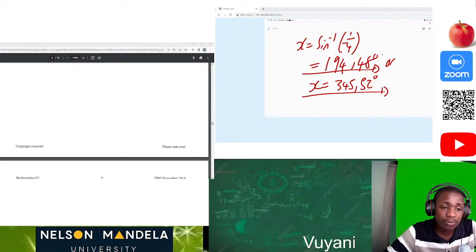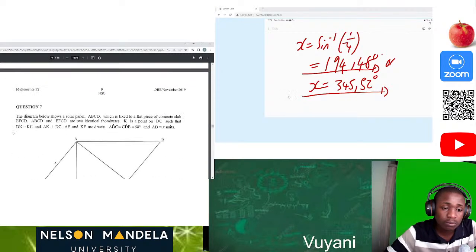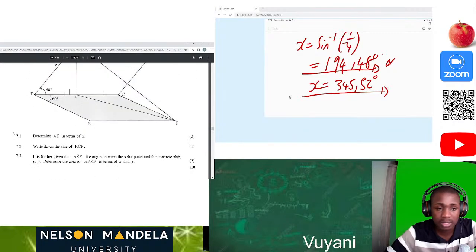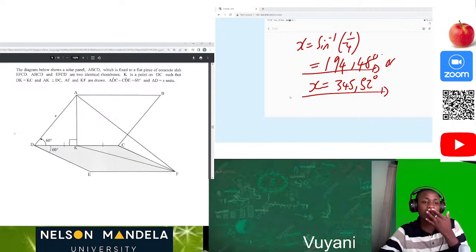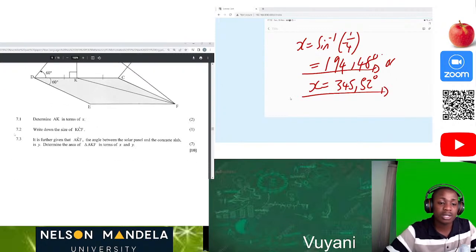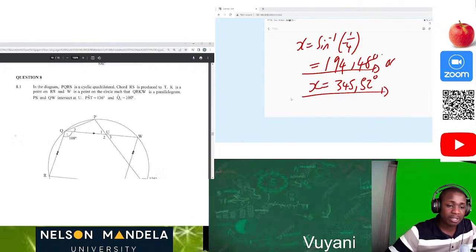Now let's move on to, okay, this is also TRIG, but this one is easy, guys. Definitely we all know this. I've done this many times. Please do check them because it's only 10 marks.